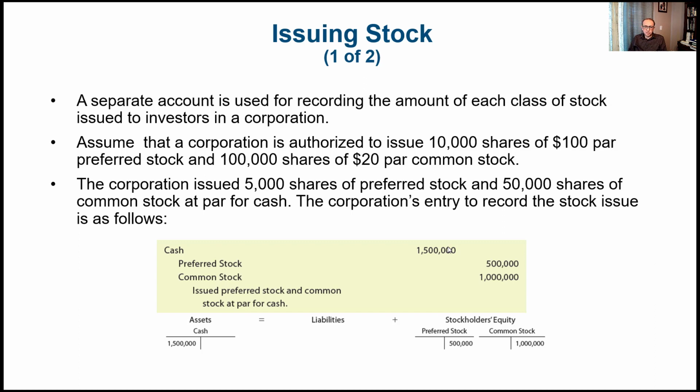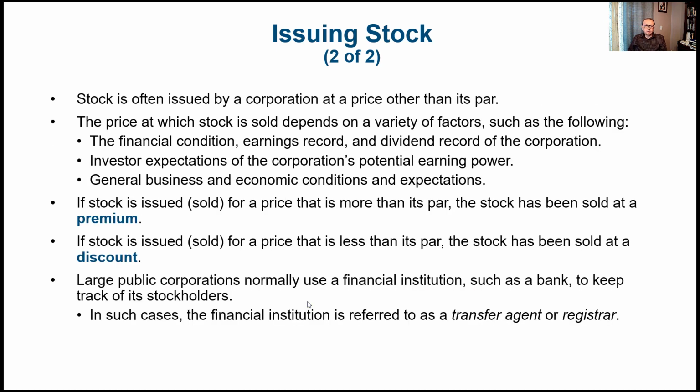So the corporation received $1.5 million, and they credit preferred stock and common stock for $500,000 and $1 million. And then we have this simple note that says issued preferred stock and common stock at par for cash. So stock is often issued by a corporation at a price other than its par.